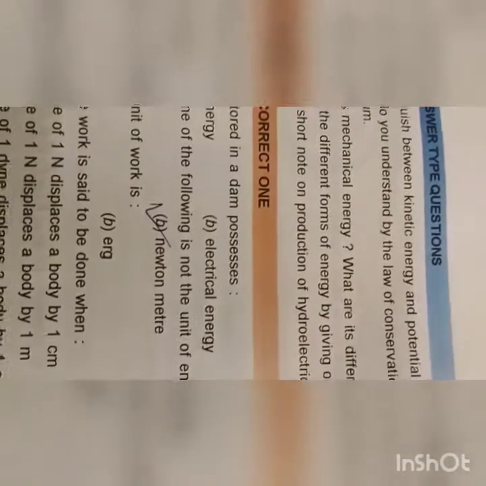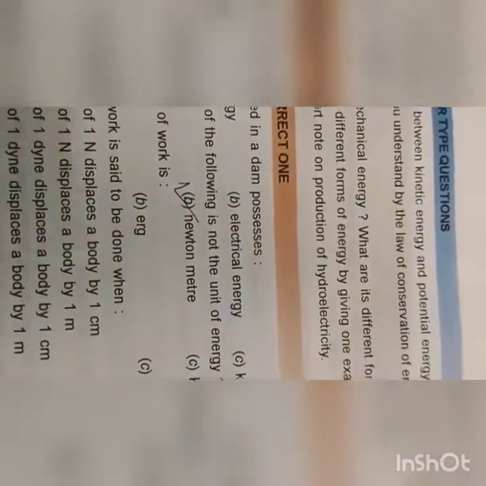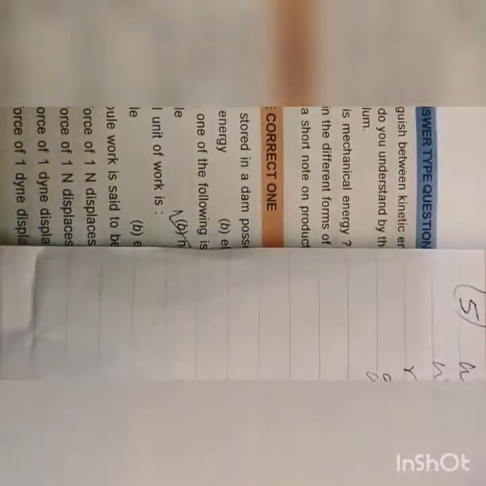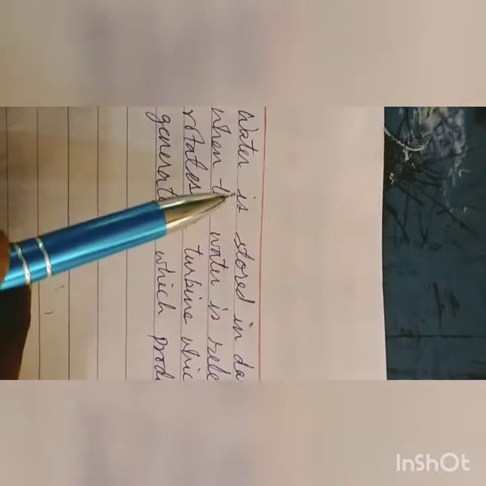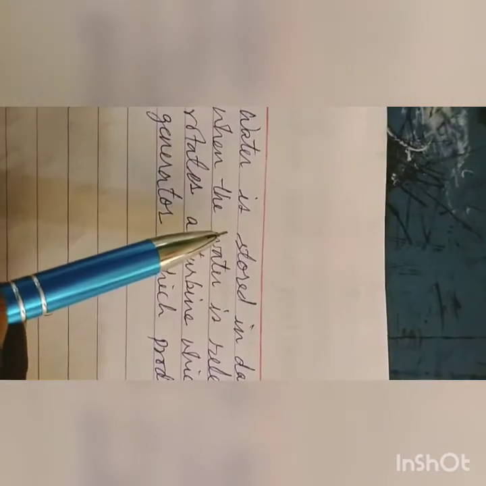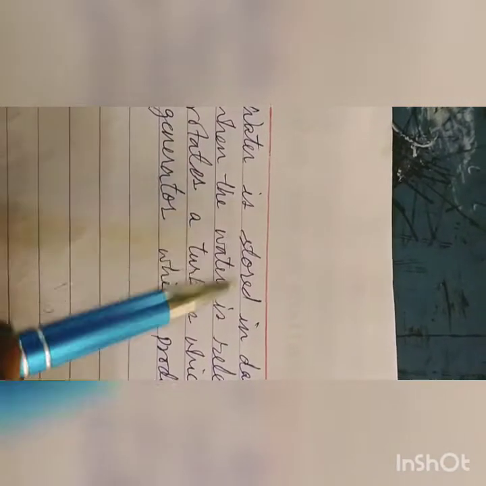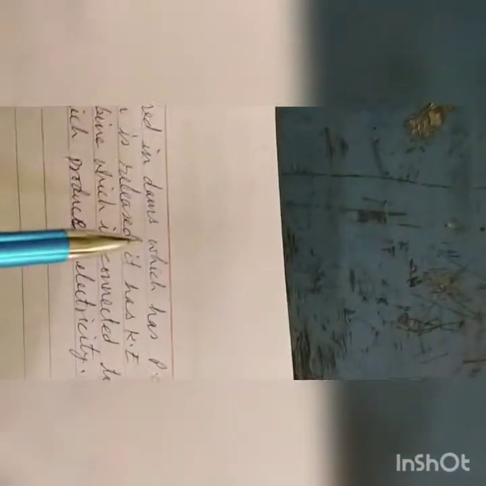A short note on production of hydroelectricity. So, in short, you can write how it is produced. So, start from the storage of water. Water is stored in dams, you know. Okay. So, what energy does it have? The stored water has potential energy.